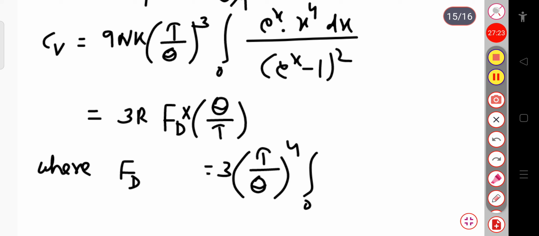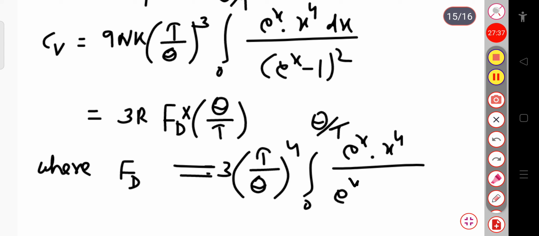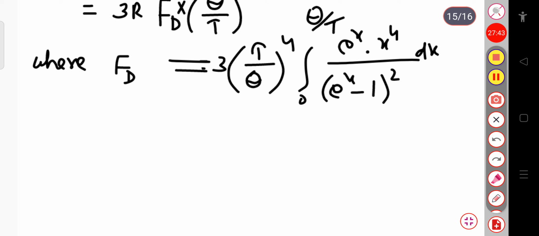So the Debye function fd equals 3 into (T by theta) power 4, integration over 0 to theta by T of exponential x into x power 4 divided by (exponential x minus 1) whole square into dx. This is known as the Debye function.